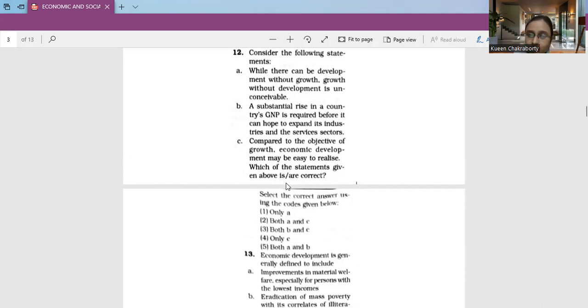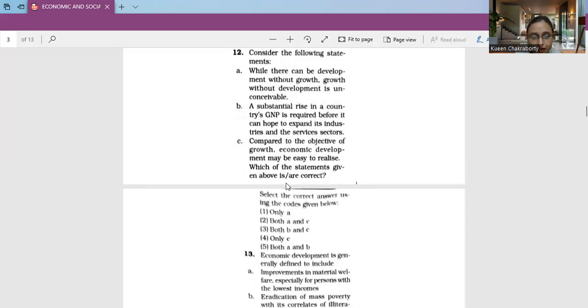Development is a broader concept than economic growth. We can have economic growth, but that does not contribute only to development. So if we are talking about development, development without growth is still possible, but growth without development is inconceivable. So A is very true.